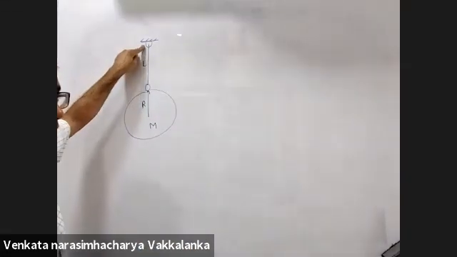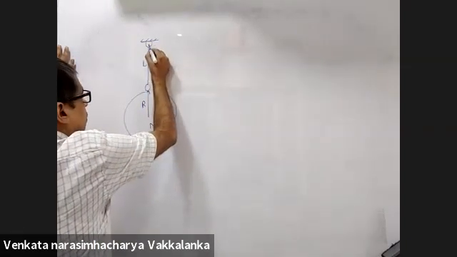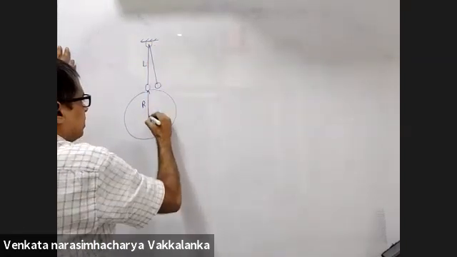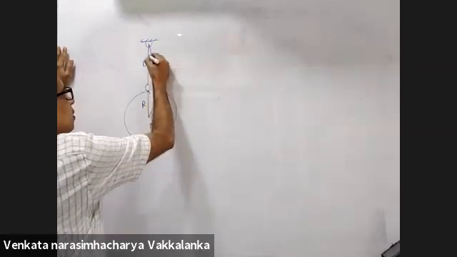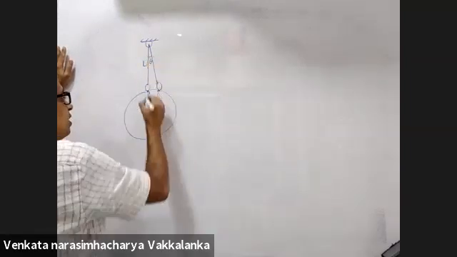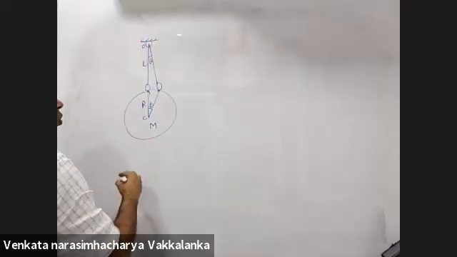I slightly displace this by an angle of theta. Call this angle to be phi. Call this T, call this O.